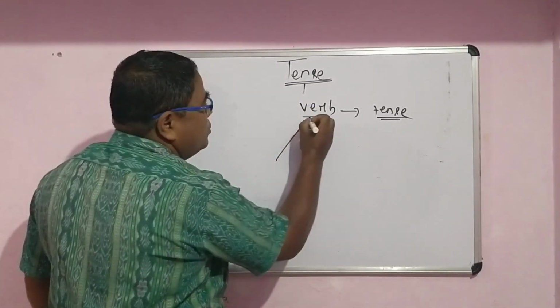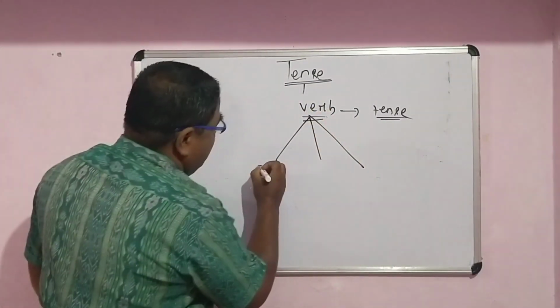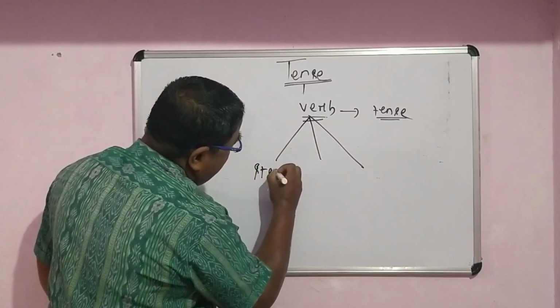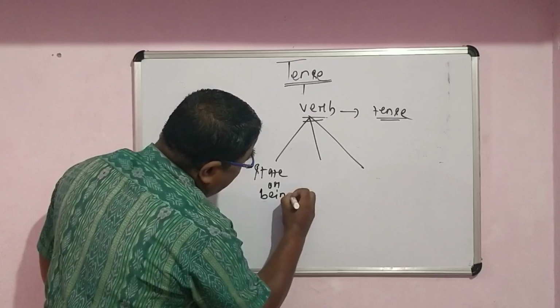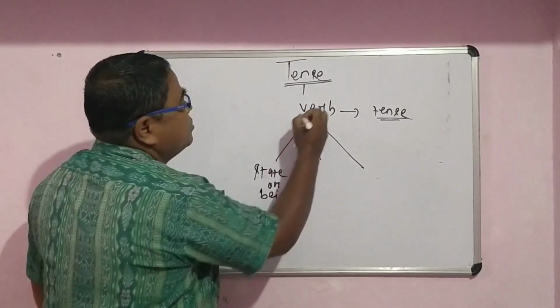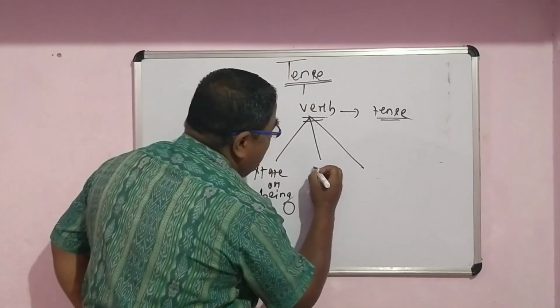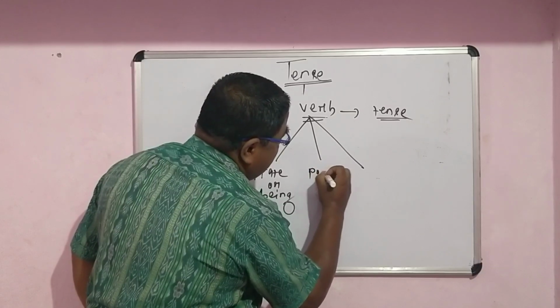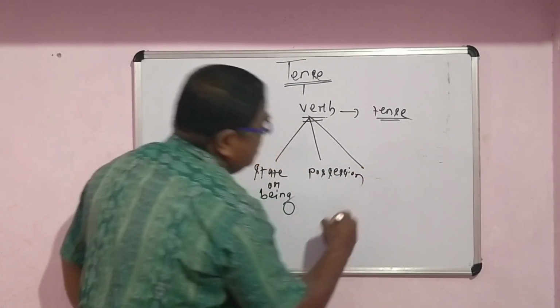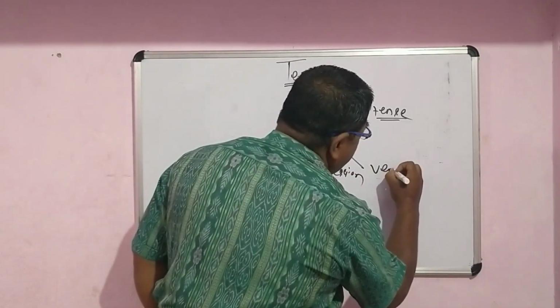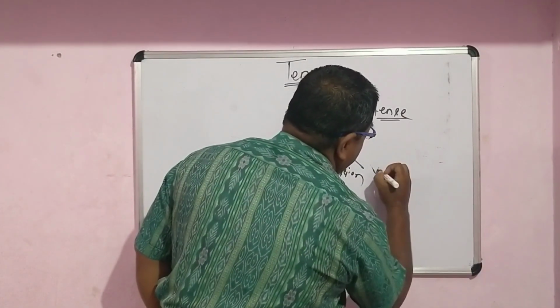Verb refers to either state or being. Any word that denotes state or being is called the verb. Number 2, verbs also refer to possession. And number 3, most of the verbs refer to action.